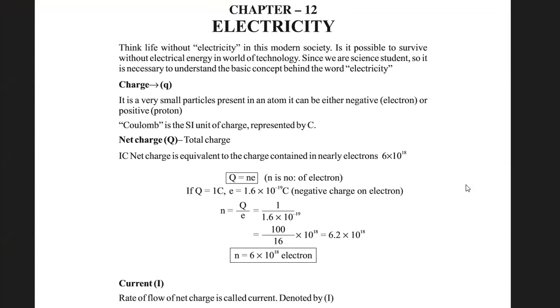We just call the toll-free number. Why is the electricity not there? So it has become a mandatory part of our daily life because it is impossible to survive without electric energy in the world of technology, because in our daily life we are using various aspects of modern technology. Like this, we are doing the online classes. For that, we need the charging of the laptop, we need the charging of the mobile. So in that regard, electricity is a mandatory part of our daily life.